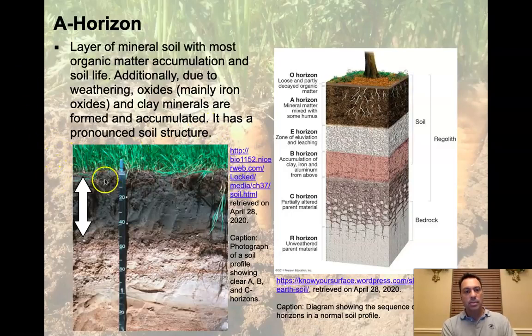So let's go ahead and look at an image here. This is a cutaway of a profile showing the A, B, and C horizon. So here's the A horizon. The A horizon's got a mixture of that nice, beautiful organic material that's coming in from the very thin O horizon up here at the top. You can see where the roots are and things are dying up here. This seems to be somebody's yard or field or something like this. So the O horizon is quite thin. But here's the A, right where this arrow is. And here we've got mineral material, we've got open spaces, we've got little divots in here, which is probably where earthworms and roots were in the past. So it's a very active and vibrant system.